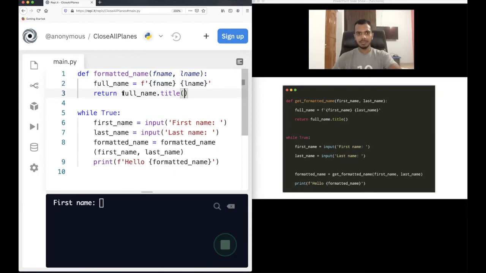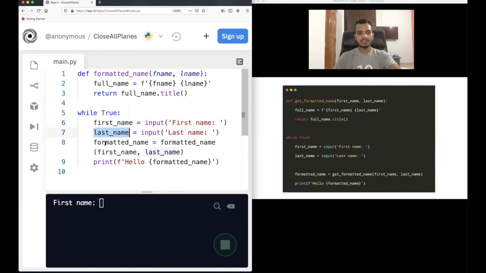I'm returning full name dot title. Whatever is stored in this name, I will capitalize the first letter of the first name and the first letter of the last name. Then I'm using a while loop here, while True. So this while loop will keep running every time because it will always be true. I am getting the first name from the user, what is the user's first name? Another input I am taking is, what is your last name?